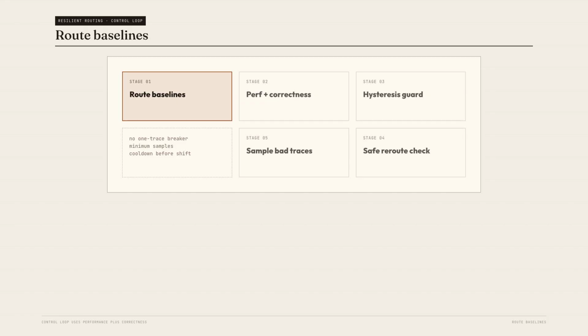Do not trigger a circuit breaker because of one unusual trace. Build the control loop in stages. Establish regional baselines per route pair. Combine performance and correctness signals: tail latency plus deadline miss rate plus fallback activations. Add guardrails: minimum sample sizes, rolling windows, hysteresis, cooldown periods.